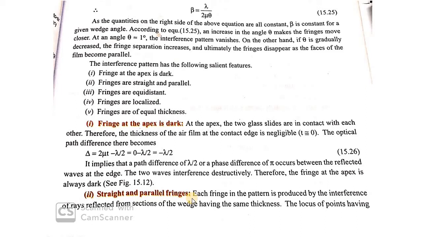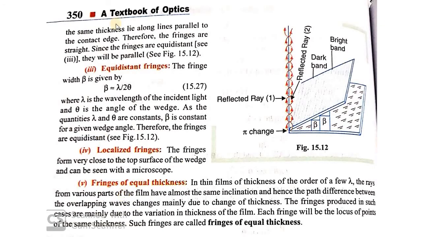Interference of rays reflected from sections of the wedge having the same thickness occurs because light reflected from regions of constant thickness undergoes interference. So the interference pattern obtained will be straight and parallel. And the fringes obtained are equidistant, since beta is equal to lambda by 2 theta, which is a constant. Lambda is the wavelength of incident light, which is constant. Theta is the angle of the wedge. As the quantities are constant, beta is also constant.